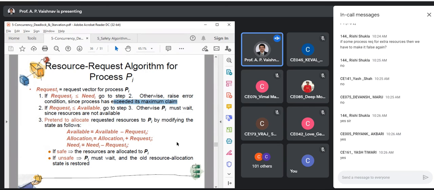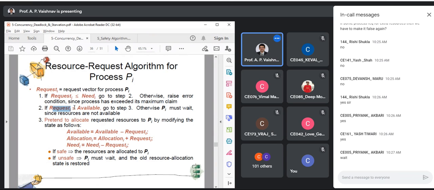Now, obviously, what do I need to check before I simulate? The request should be satisfiable. That means I should be able to satisfy the request with my current available resources. Otherwise, what is the only option I need to go with? If you cannot satisfy that new request, do we need to terminate that process? Termination is not the solution, right? Block that process. Okay. So that is the concept. Fine. If you can satisfy, go ahead. Otherwise, stop. That is, wait over there, right?